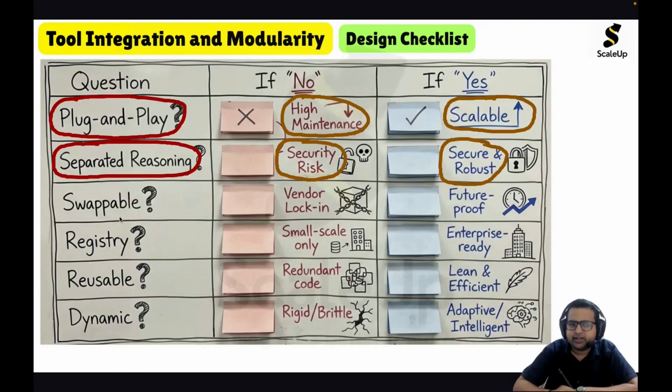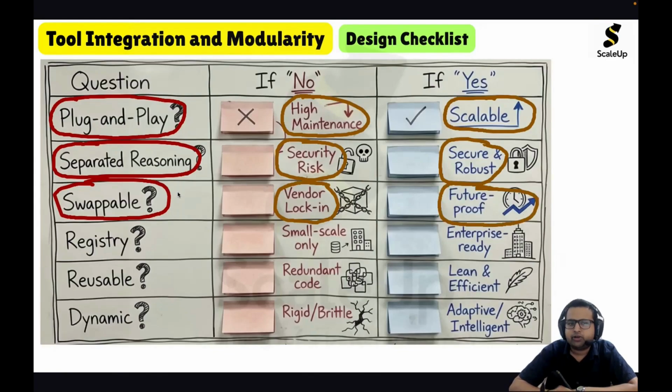Next very important consideration: are the tools swappable? If tools are not swappable, then there will be vendor lock-in. Whatever vendor you are using, you will stick to that vendor's tool, because changing the tool will be a very big headache if the tools are not swappable. But if the tools are swappable, you can very easily replace them. So your agentic AI system will be future proof.